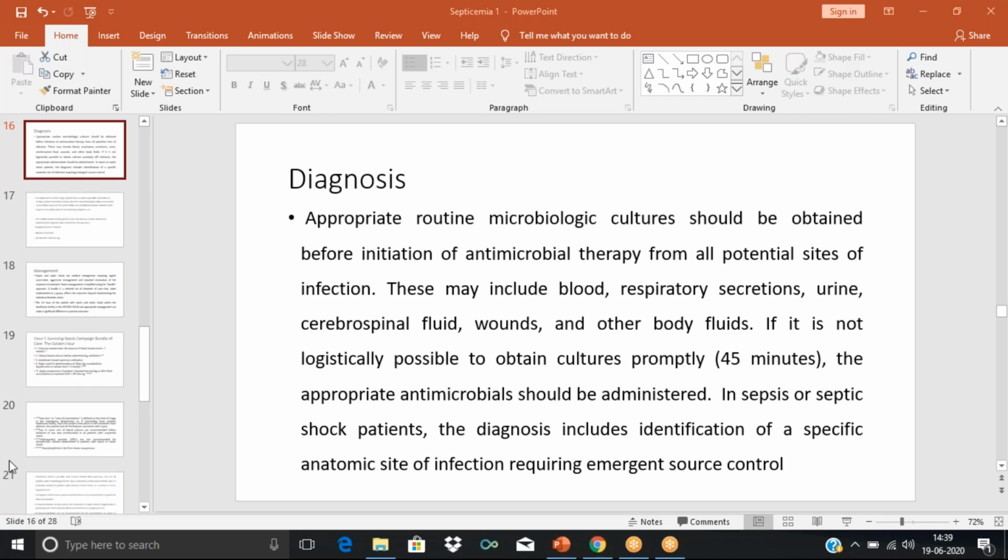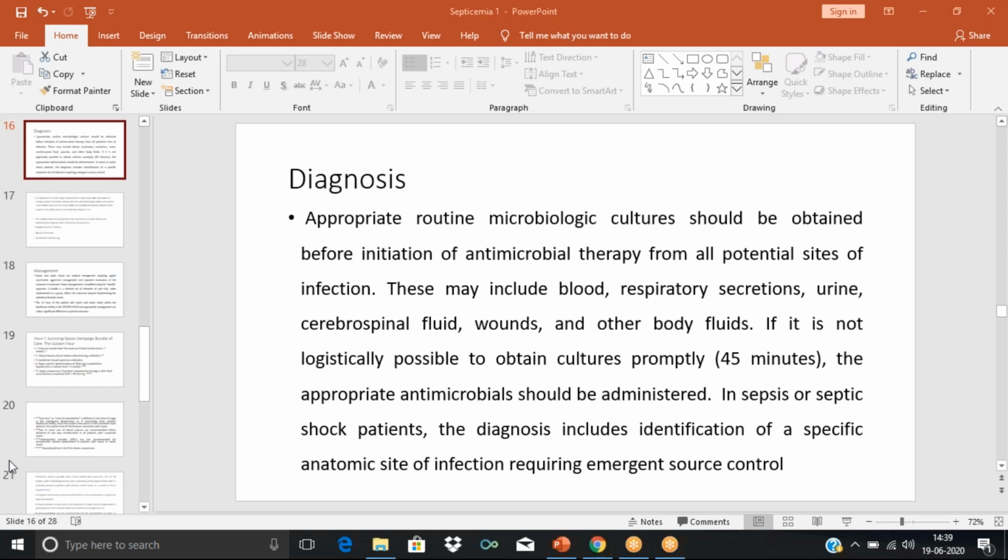Yes, ma'am. Okay. So we were discussing septicemia, and we discussed the diagnosis part. In diagnosis, basically, how do we confirm septicemia? The confirmation is by microbiological culture studies, where we can identify the particular organism. Then the basic tests for infection and inflammation, such as WBC count. The WBC count will be elevated. Then there are some biomarkers of inflammation or infection, such as C-reactive protein, and even cytokines.